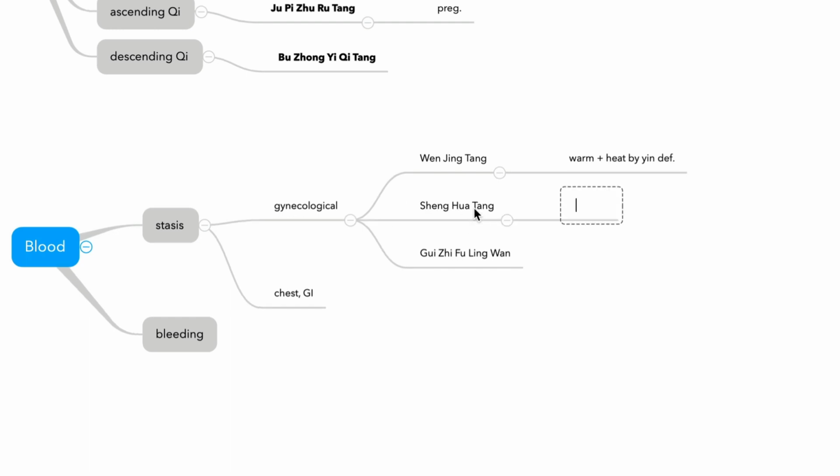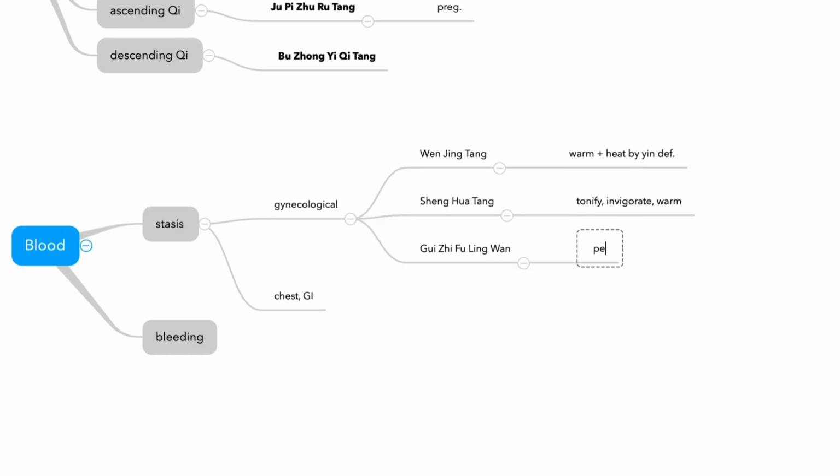And Shenghuatang is for after delivery, postnatal. So this one tonifies with Danggui, and Danggui is the largest dose in Shenghuatang. And invigorates blood and warms. This is Shenghuatang. And Guizhi Fuling Wan is for general, especially pregnancy, bleeding and pain, xiaofu pain. This is Guizhi Fuling Wan. Xiaofu pain. Purple lips, stabbing pain.